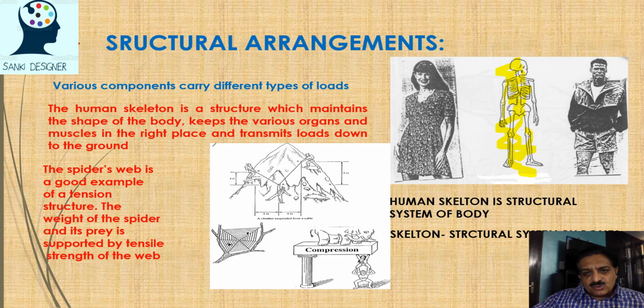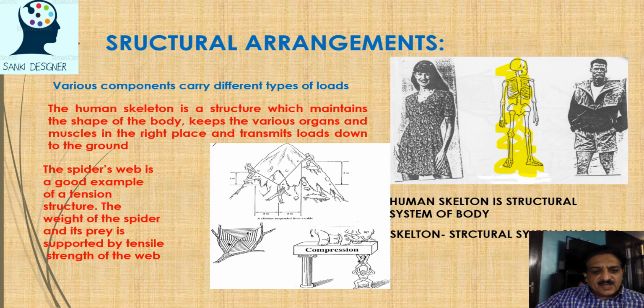So ultimately the idea is to transfer these loads from the structural system to the feet, and from the feet to the foundations. Here you can see, you can compare a human skeleton to a structural system. In fact, our skeleton maintains the shape of our body, keeps various organs and muscles in the right place, and transmits the loads down to the ground.